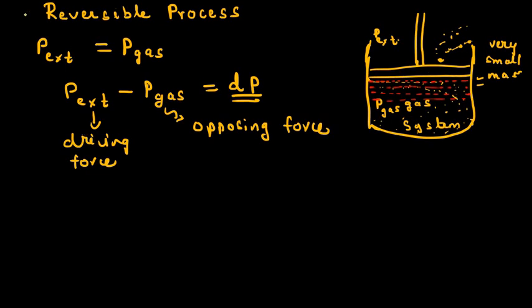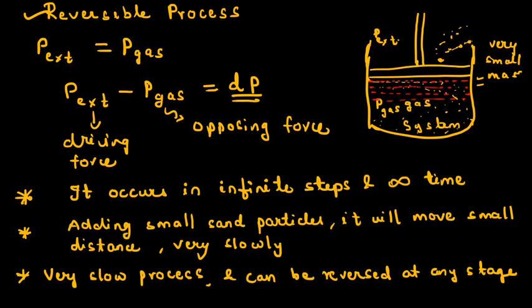So in the case of a reversible process, the important point to be noted is that since we are adding small sand particles, the piston moves a very small distance. So it occurs in infinite steps, and thus it takes infinite time.